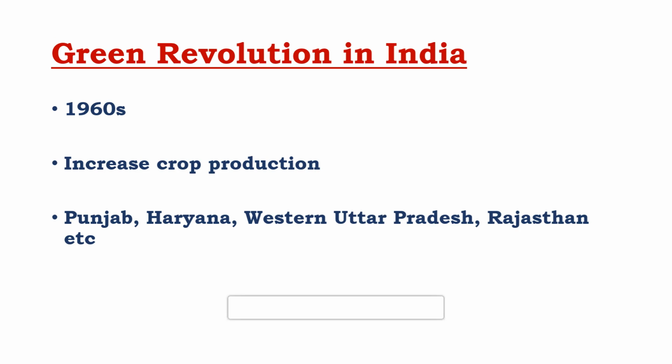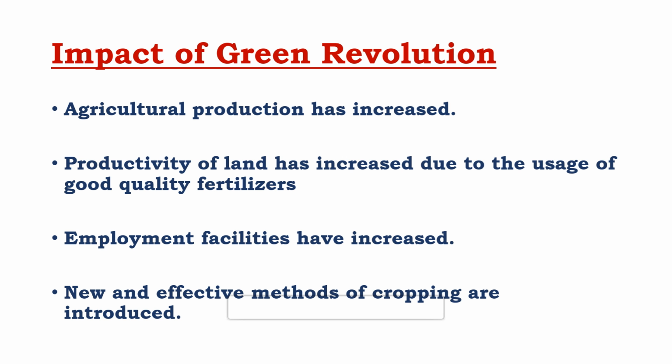Now, the Green Revolution was introduced in India in the 1960s to increase crop production. Its major impact can be seen in the states of Punjab, Haryana, West Uttar Pradesh, and some parts of Rajasthan. When we talk about the impact of Green Revolution, what actually happened?